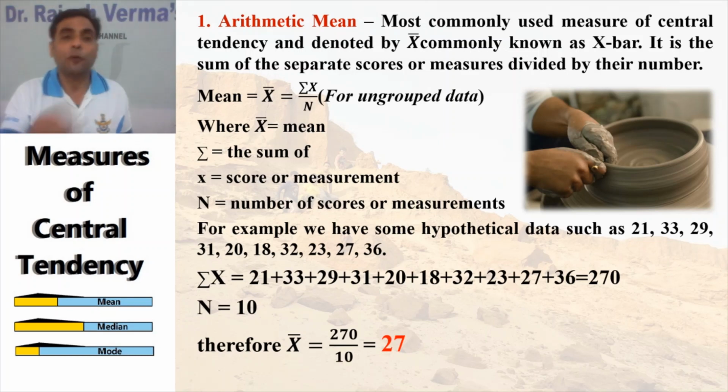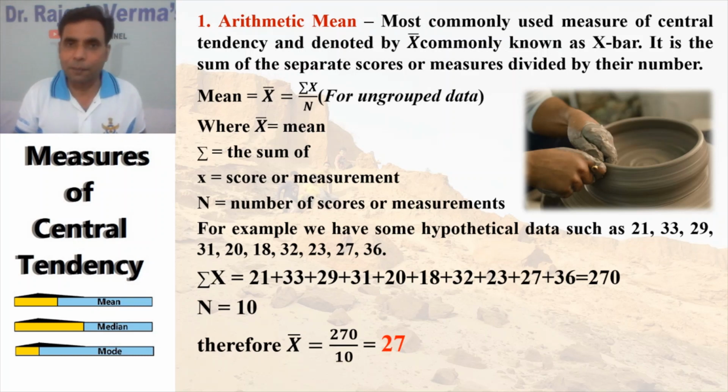For example, we have one ungrouped data. Remember, this is the method of calculating the mean of ungrouped data. We have ungrouped data such as 21, 33, 29, 31, and so on. What are the x? X is each score, that is 31, 20, 21, 33. These are all the x. Then we put the Greek letter sigma here, that indicates the sum of all x, meaning we have to sum up all these scores. That will come to 270.